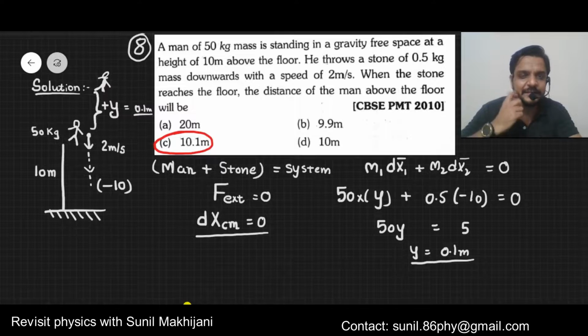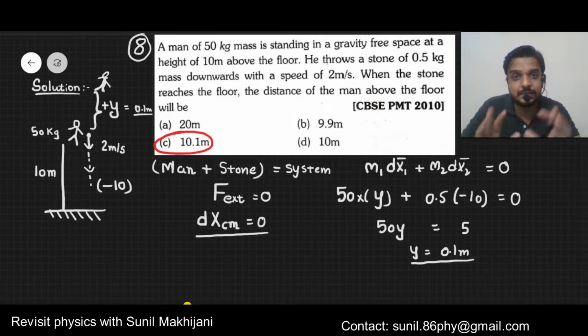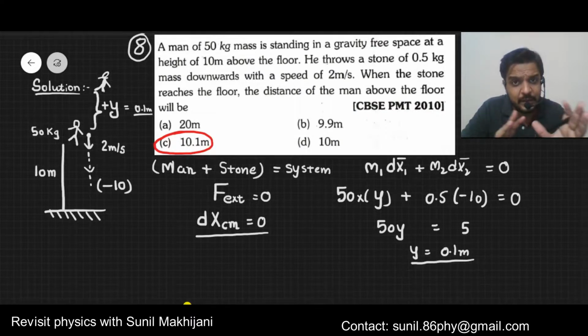So try to understand. First of all, visualize the situation. Take the man and the stone together as a system. They will apply force on each other. That is the internal force. So the center of mass of the man and the stone together remains at rest. It will not displace. But the displacement of the man will be plus y, and the displacement of the stone I took as minus 10. So try to understand that. I hope it is very clear.